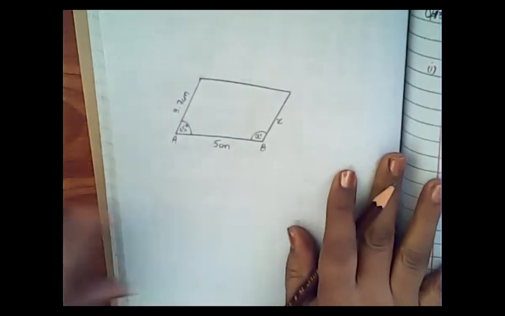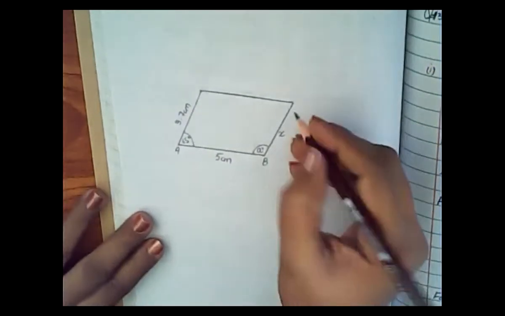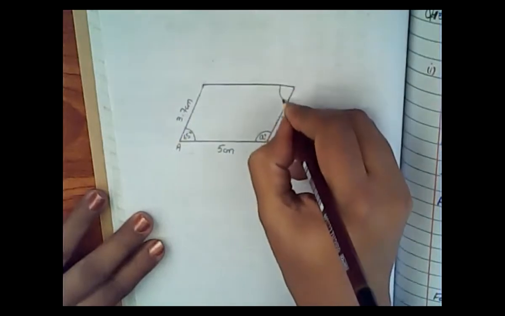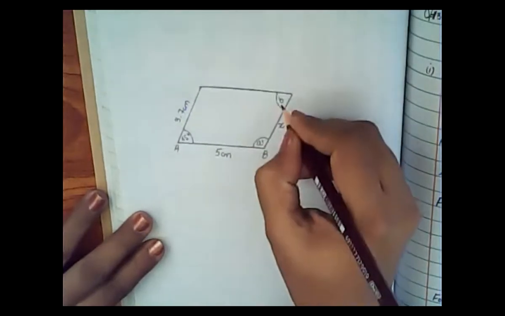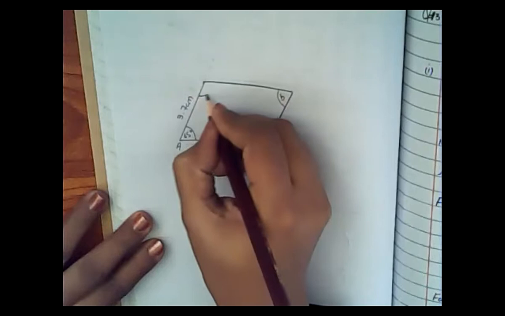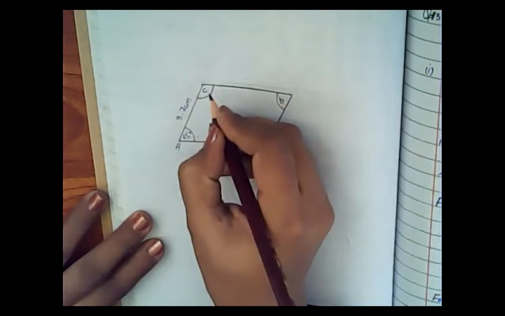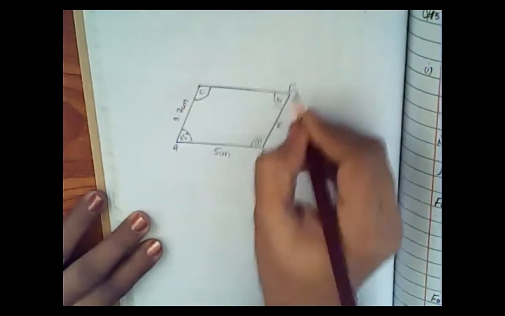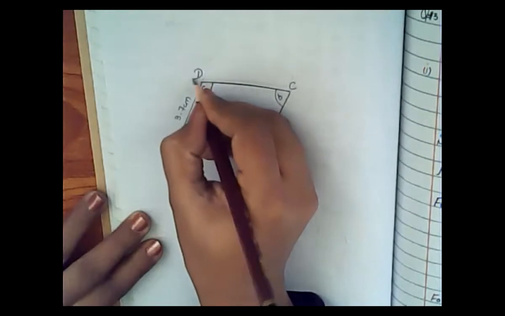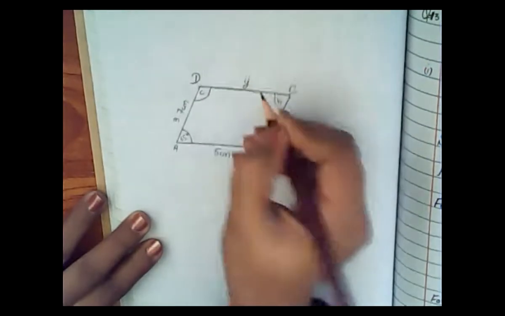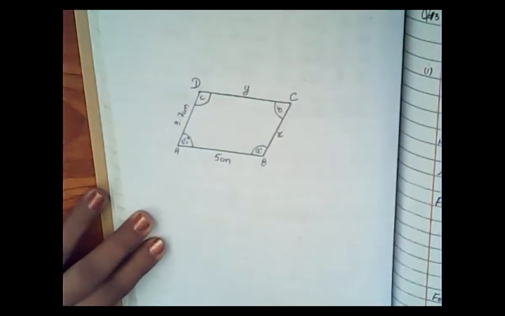So at the end, you will label it according to the book. This is B, this is C, understand? This is capital C, this is capital D, and this is Y. So this is your final figure.